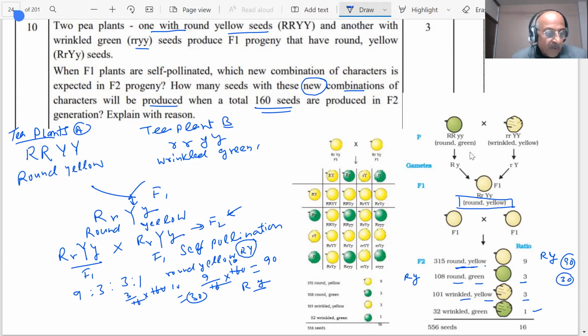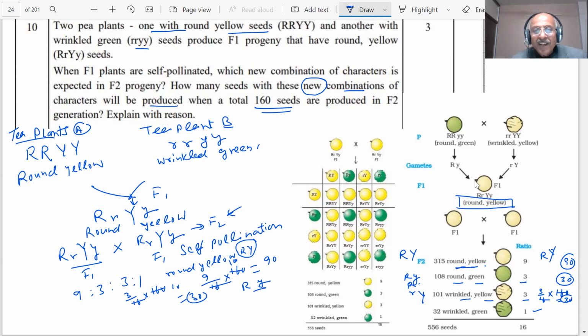Then wrinkled yellow, that is r capital Y. This will be how much? Again, students, 3/16 into 160. This will cancel and you will get 30. So wrinkled yellow is also 30.